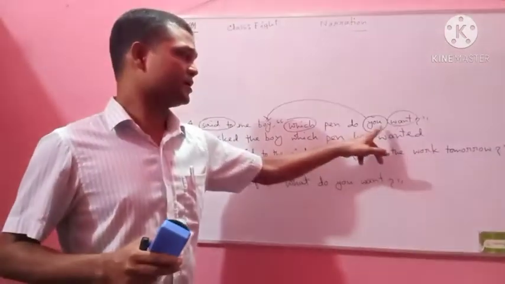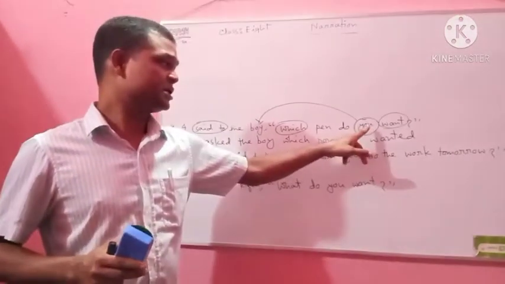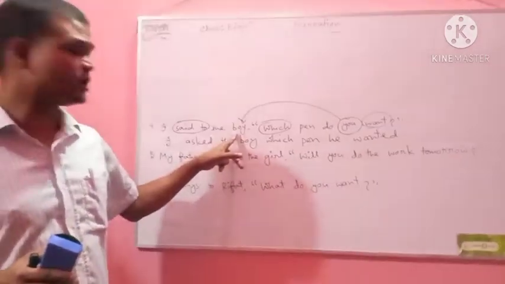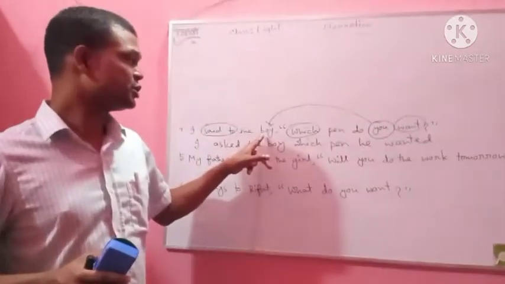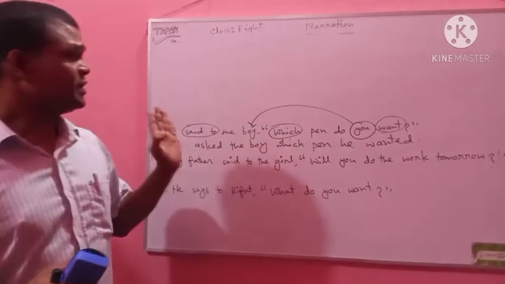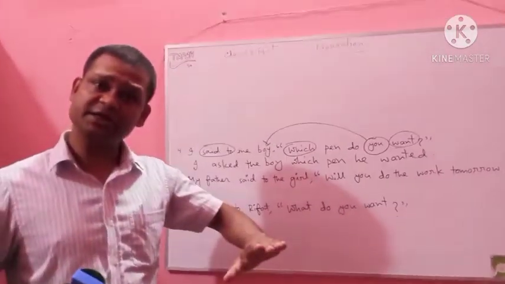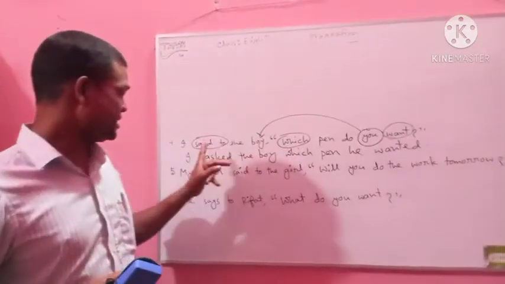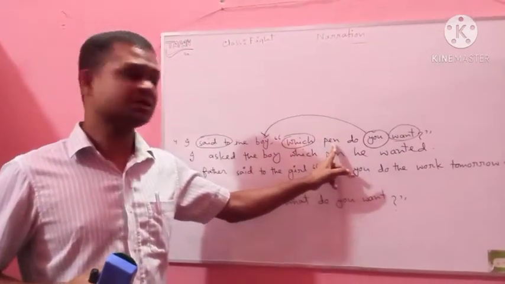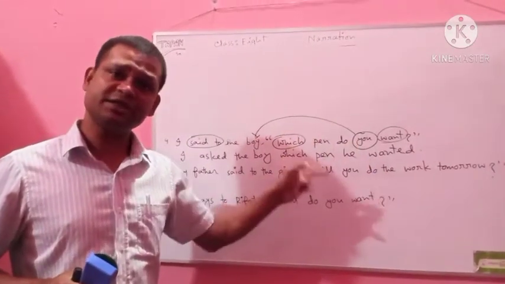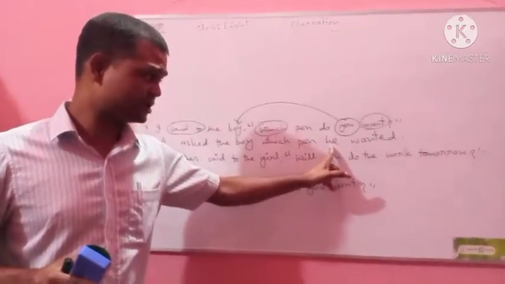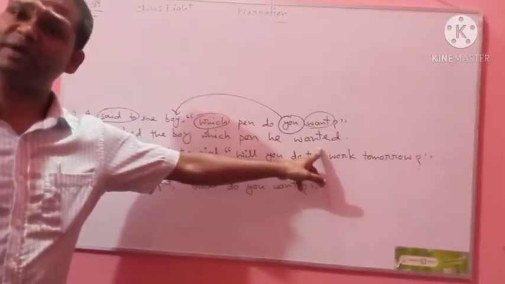Which pen do you want? You is the subject. You, this word is second person. Second person follows the object of the reporting verb. The object is boy. So the pronoun of boy will be used. The pronoun of boy is he. Which pen do you want? This sentence is present indefinite. As the reporting verb is past tense, the reported speech will be converted to past indefinite. Okay, and that's why after the subject, the past form of the main verb will be used.